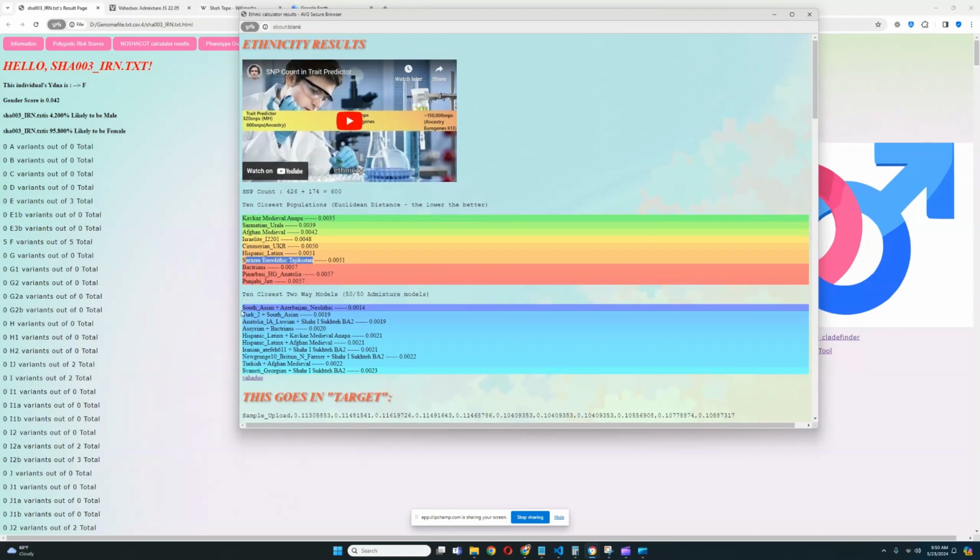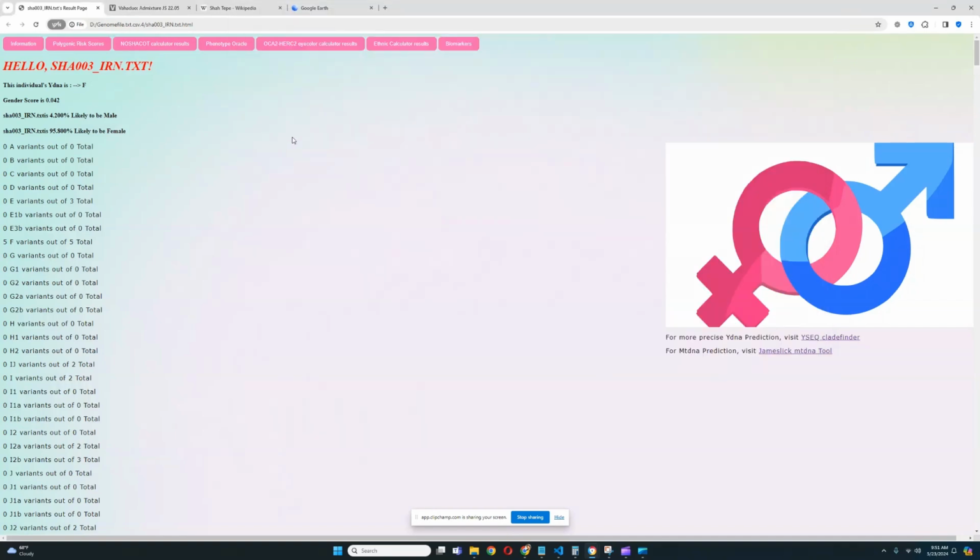And the closest mixtures is a mixture of South Asian plus Azerbaijan Neolithic, decent result. Turkish plus South Asian, decent result. Anatolian Alluvian plus Shahr Isukhta Bronze Age 2, once again decent result. There is also Assyrian plus Bactrian, once again quite a decent model for a person from Iran. Iran is geographically somewhere between Assyria and Bactria, so even geographically this result makes sense. So it's okay. It's a decent result. I'm okay with it. All right, let's close this and let's see what they score for Nashakot.